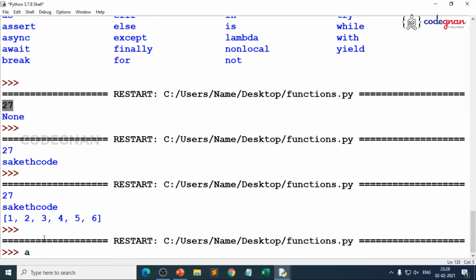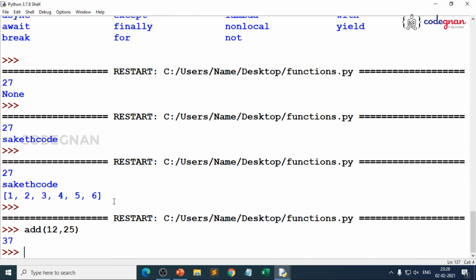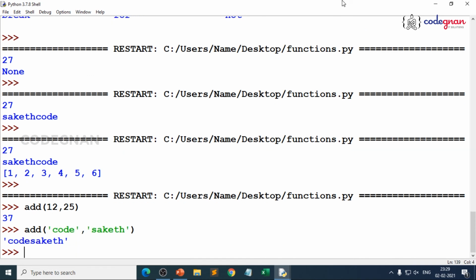What you can do, if you try to give add of here, you see it is expecting some values. There you go. You can give it here. If you give it here directly, you can see the result, right? Because you are running the same program. Whatever code you have above is in triple quotes description format, and you can run the function directly here. This is one way. Suppose you give code and you give Saket, and you can give only 2 arguments because we did not give multiple arguments over there, right?